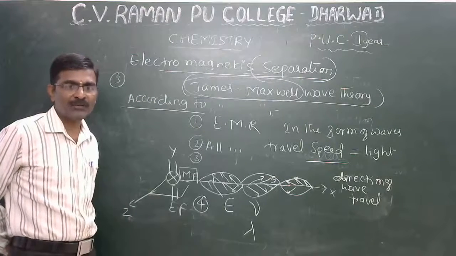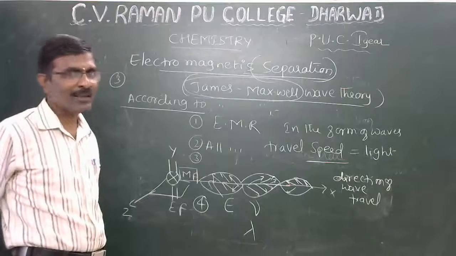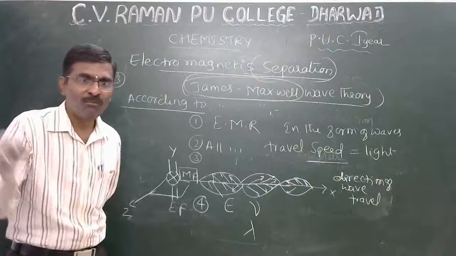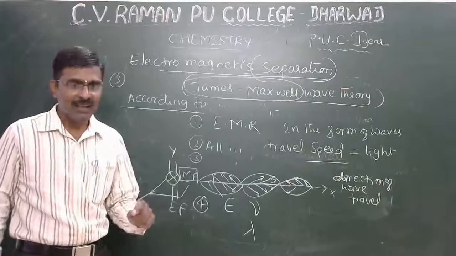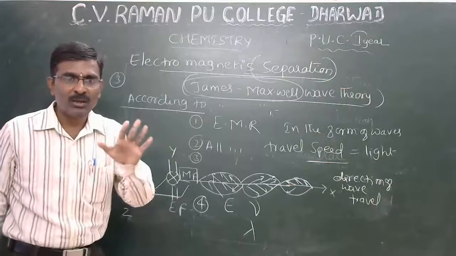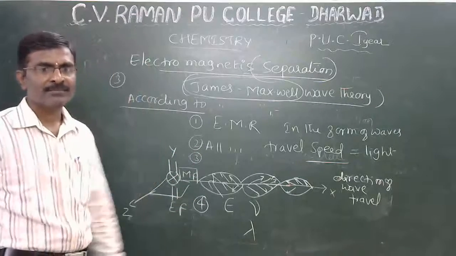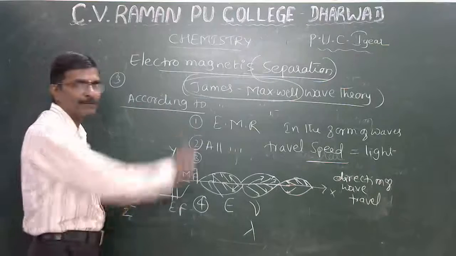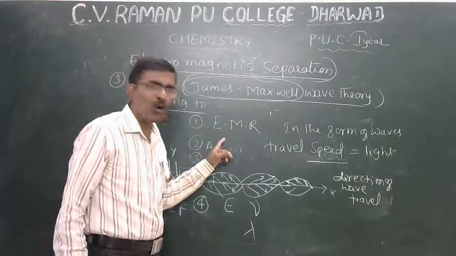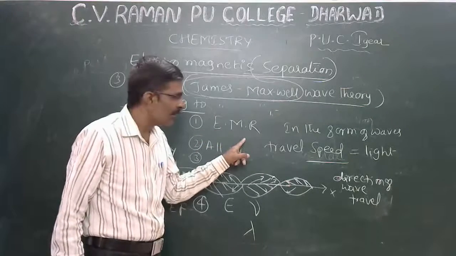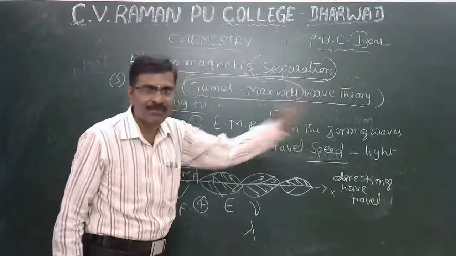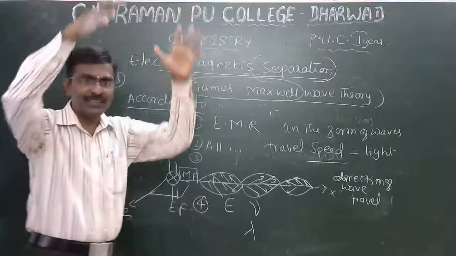All electromagnetic radiation in the form of waves has an electric field and a magnetic field perpendicular to the direction. First point: electromagnetic radiation is in the form of waves.